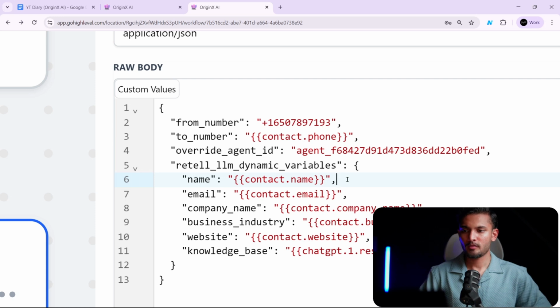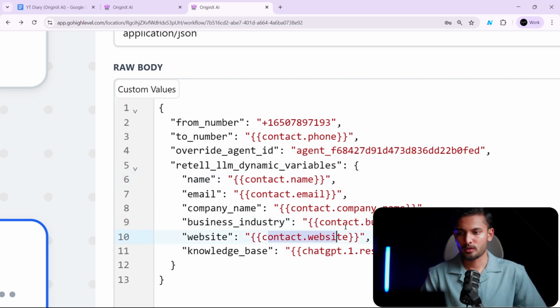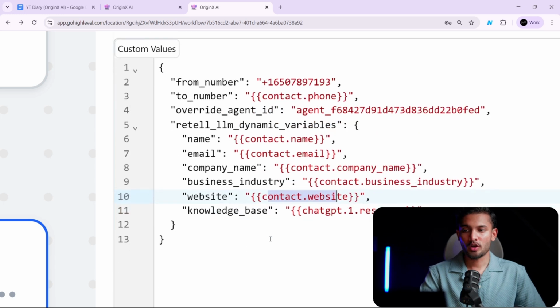So contact name for email, contact email, company name, contact.company name, business industry. This is a custom field that we added, right? And then website, we are going to give it the website as well. And the knowledge base, this is important.